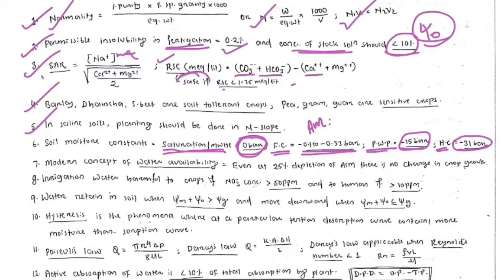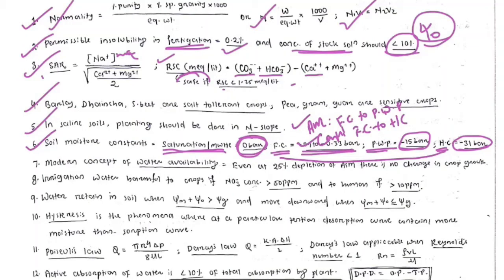Okay, so the available moisture is in the range between field capacity to permanent wilting point. The capillary range is between field capacity to hygroscopic coefficient. Remember this thing. Available moisture is from field capacity to permanent wilting point, and capillary range is from field capacity to hygroscopic coefficient.